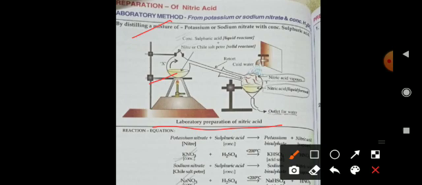When it is heated, the reaction occurs and nitric acid forms, which comes out in the form of vapor and is collected in this apparatus. And after the condensation process by the cold water, these vapors of nitric acid convert into liquid nitric acid.